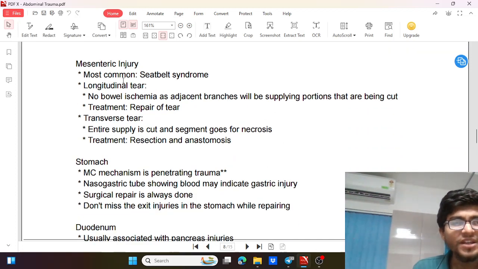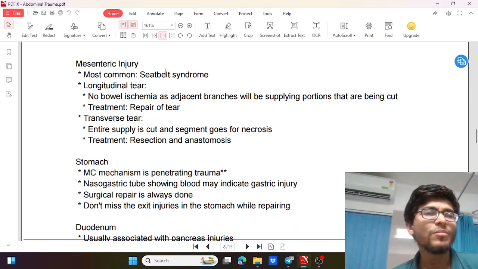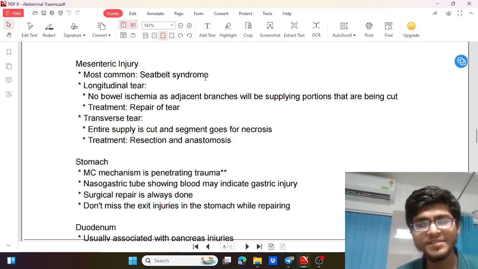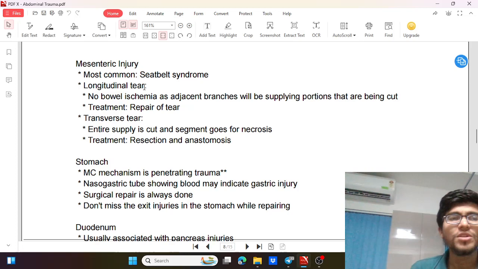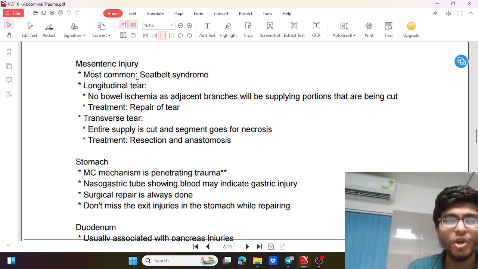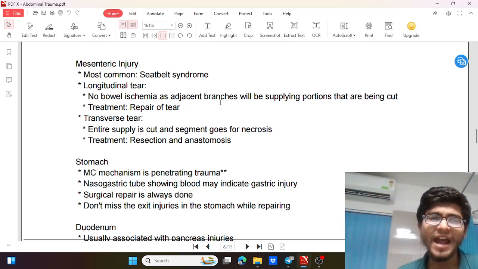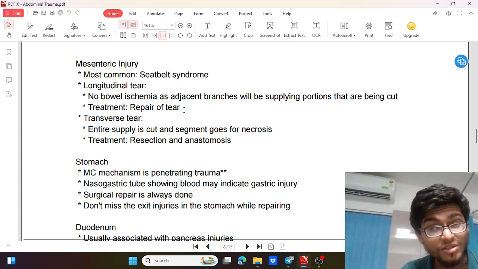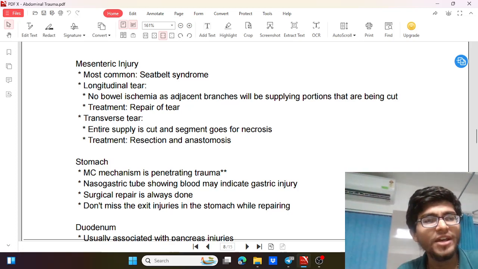Then coming to mesenteric injury, which is most commonly seen in seat belt injury, seat belt syndrome, when the patient has worn a seat belt and there is sudden accident, it will cause a longitudinal tear and it can also cause transverse tears. So in case of longitudinal tears, the bowel ischemia is not there. So there is no bowel ischemia, as the adjacent side branches will be supplying the blood and there will be less likely chances of necrosis or loss of bowel. So we can just repair the longitudinal tear of the mesentery and manage the patient by that.